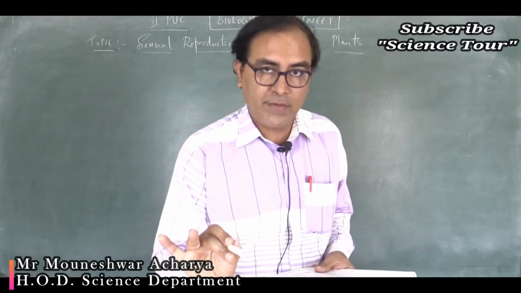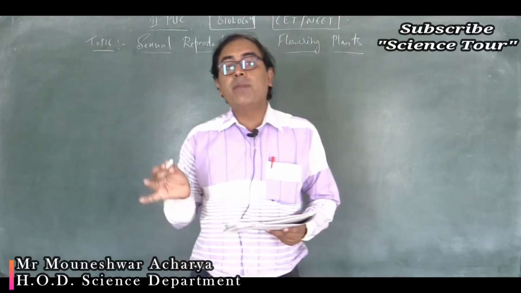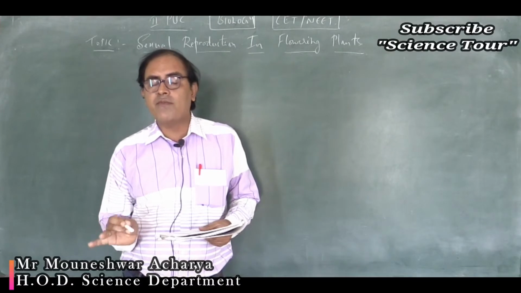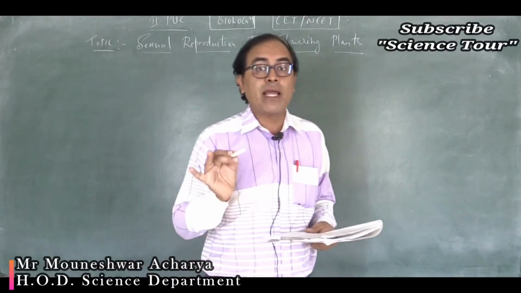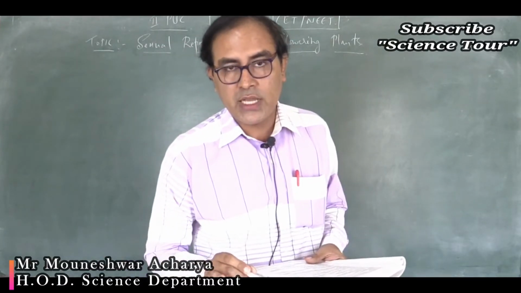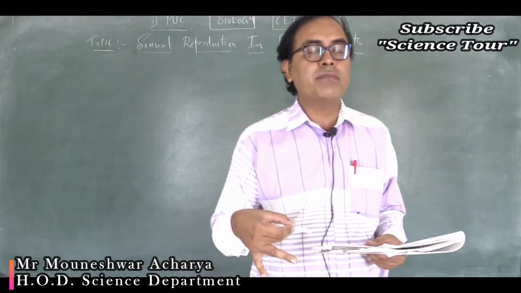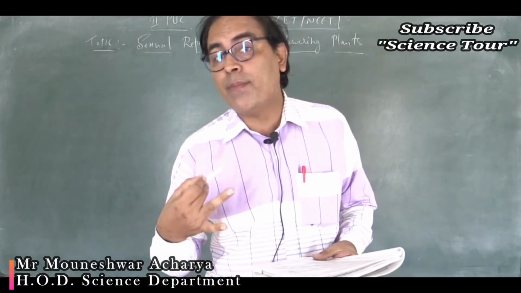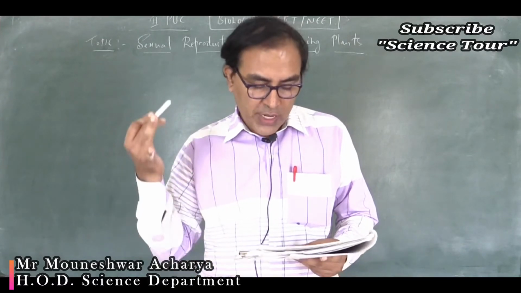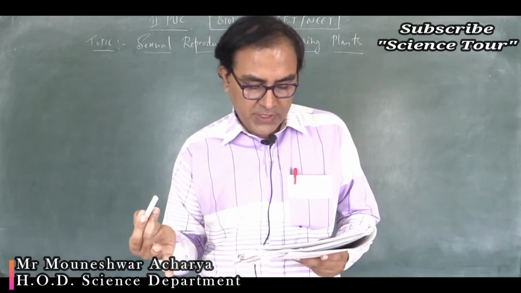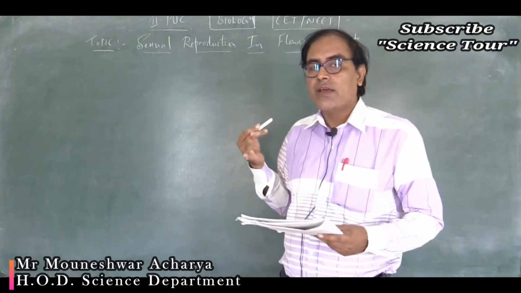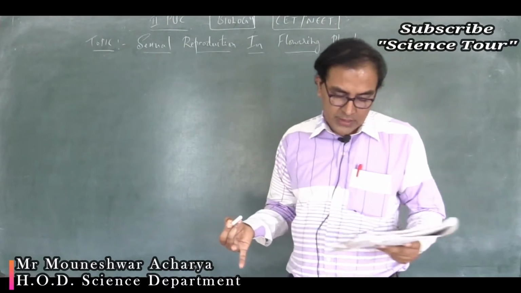Another male gamete will fuse with the diploid secondary nucleus and form the triploid primary endosperm nucleus, which later develops into endosperm, and this endosperm gives nourishment to the developing embryo. So there are definitely two sperms as well as a vegetative cell.